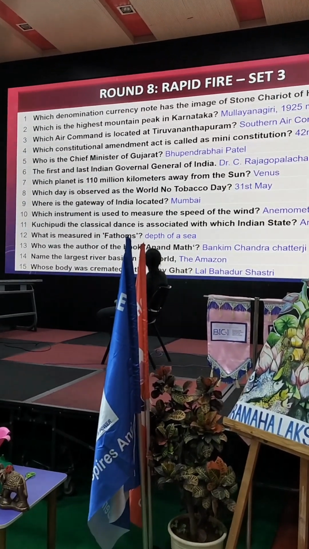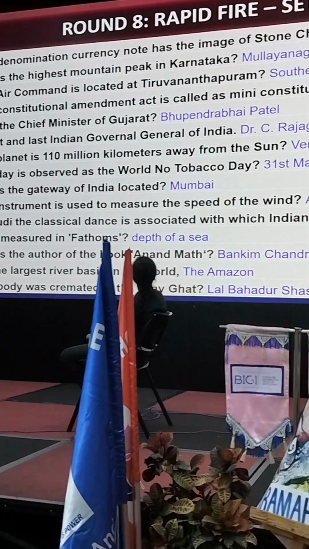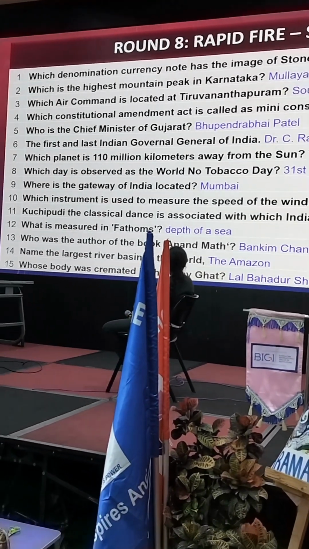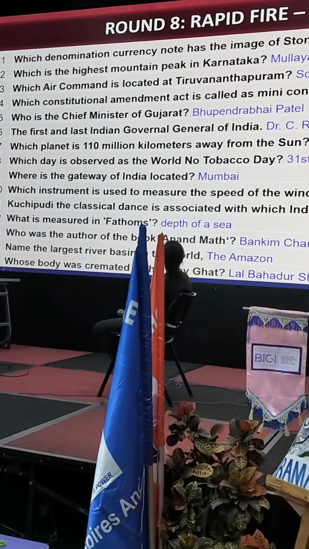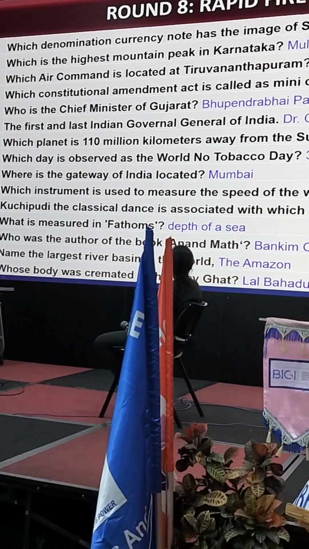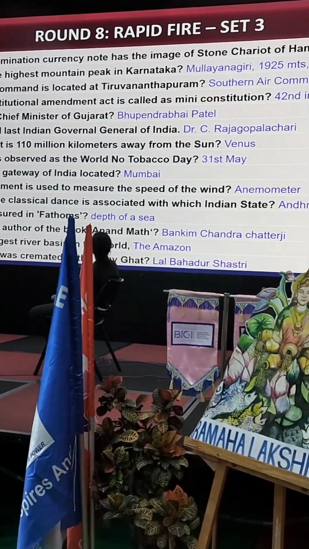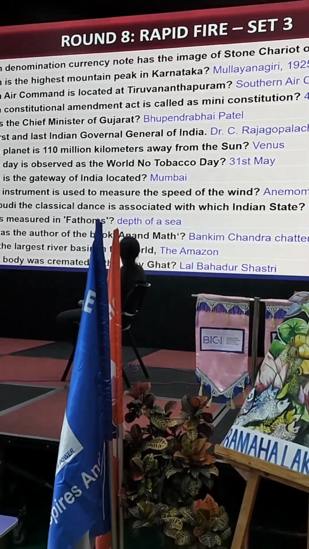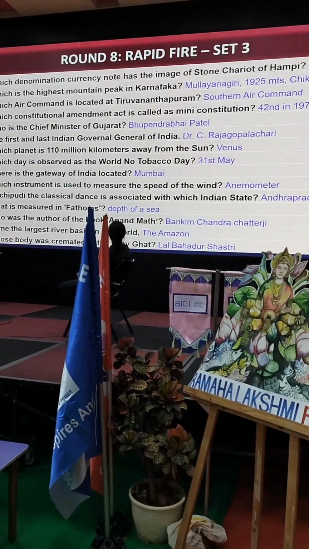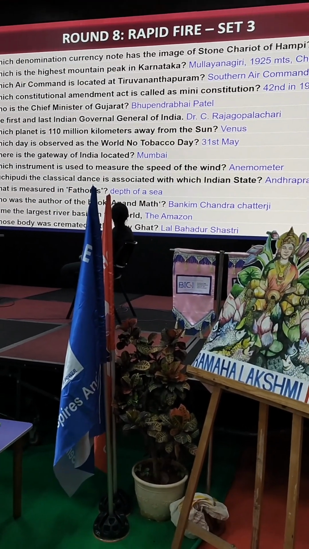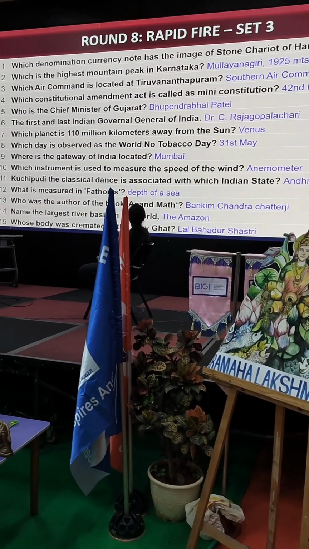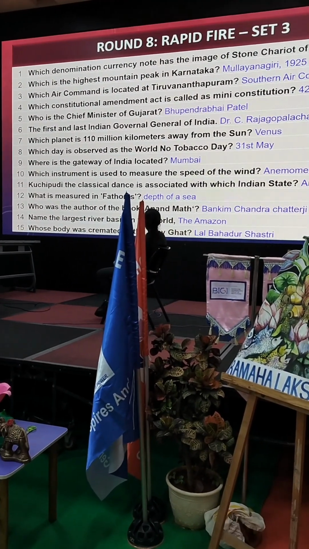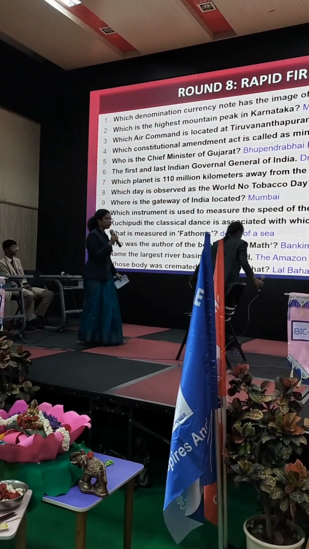C. Rajagopalachari. Which planet is 110 million kilometers away from the Sun? Venus. Which day is observed as World No Tobacco Day? 31st May. Where is the Gateway of India located? Mumbai. Which instrument is used to measure the speed of the wind? Anemometer. Kuchipudi, the classical dance, is associated with which Indian state? Andhra Pradesh. What is measured in fathoms? Depth of the sea. Who is the author of the book Anand Math? Bankim Chandra Chatterjee. Name the largest river basin in the world. Amazon. Whose body was cremated in the Vijay Ghat? Lal Bahadur Shastri. Thank you, Monica.